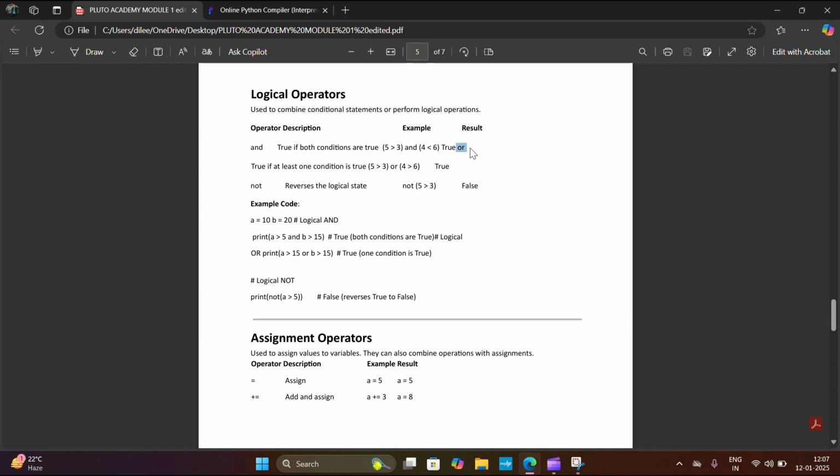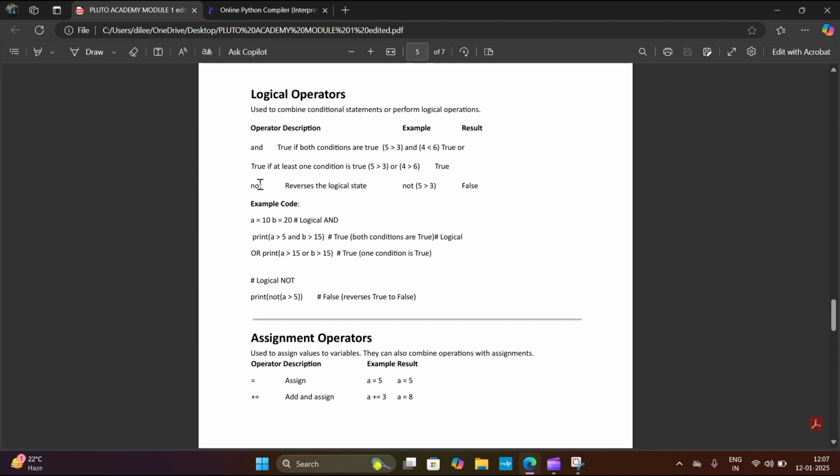And then the OR operator. The OR operator returns true if at least one condition is true. For example, 5 greater than 3, and in between is the OR operator, and this is 4 greater than 6. This condition is true, but this condition is false. One condition is true, so it returns true because the OR operator returns true if at least one condition is true.